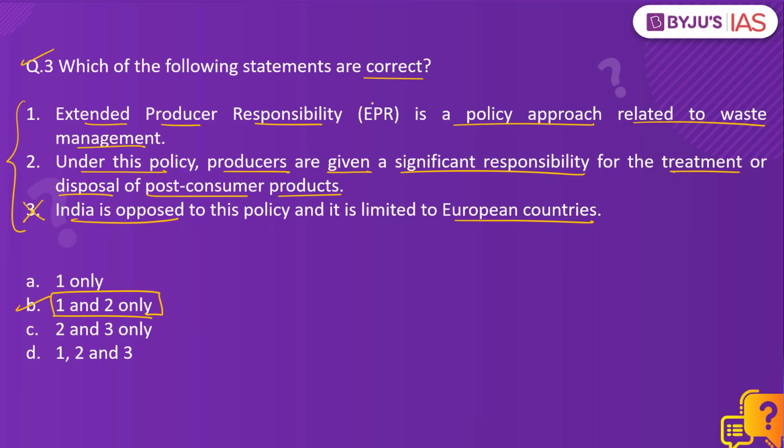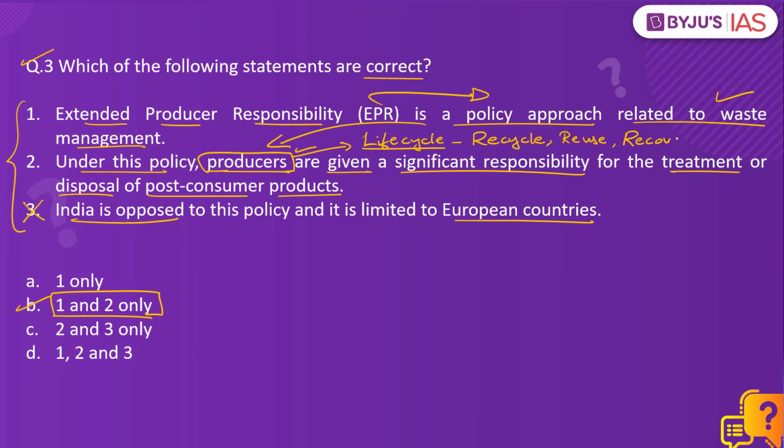See, the concept of extended producer responsibility applies for waste management, and this policy approach is adopted by governments to place a higher responsibility on the producers to take care of the entire life cycle of a product so that they can promote recycling, reusage, and recovery as a part of waste segregation and waste management, thereby providing for a scientific and efficient way of managing waste.